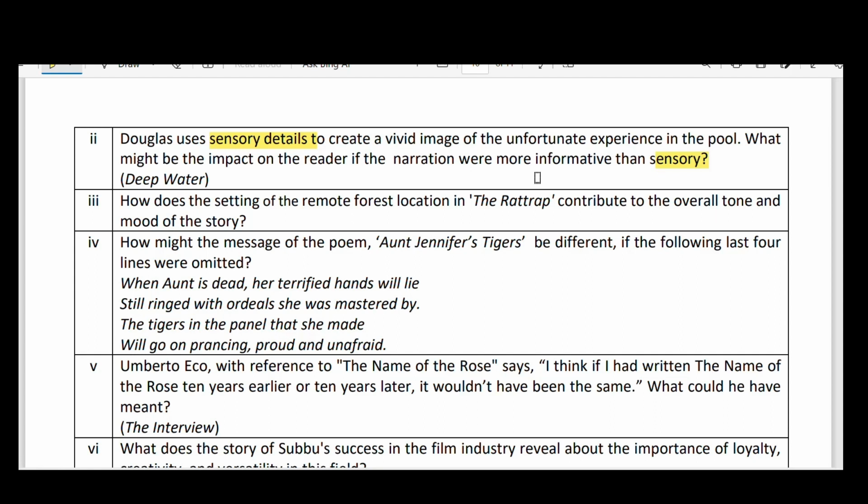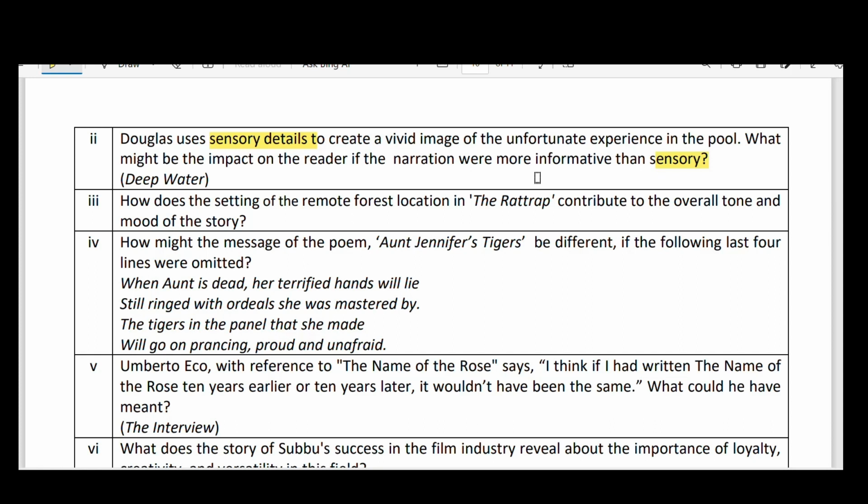How might the message of the poem Aunt Jennifer's Tigers be different if the following last 4 lines were omitted? If the following 4 lines were omitted, it would be more and more pathetic.